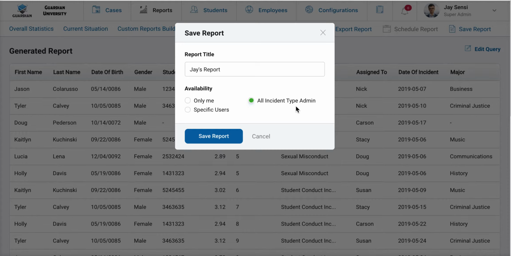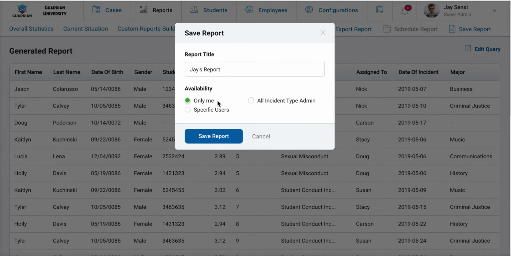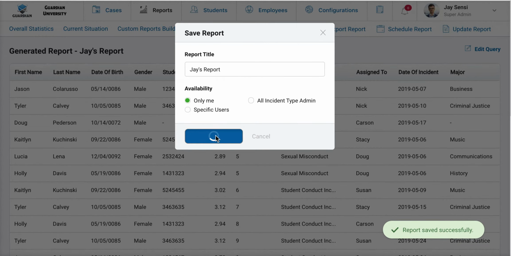If there's 5 admins, it's available to all of them. Or if you want to share it with a specific user, you can find that person on the list and share it with them as well as yourself. Once completed, you will click Save. But in this case, I'm only going to keep it to myself, and I will click Save.